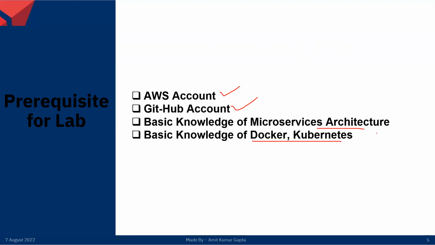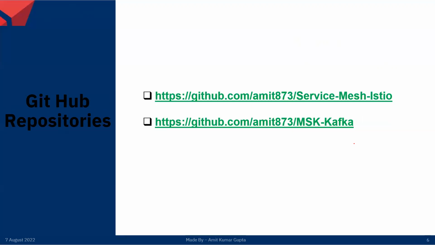And for the GitHub repository, I am currently using two repositories I have created. First is for the service mesh Istio, where I have added all the files I have used in this demo. You will get it here. And the second repository is for MSK Kafka, where I will put all the files related to Kafka that I will use in the second part. You will get all of this access at this URL, right?